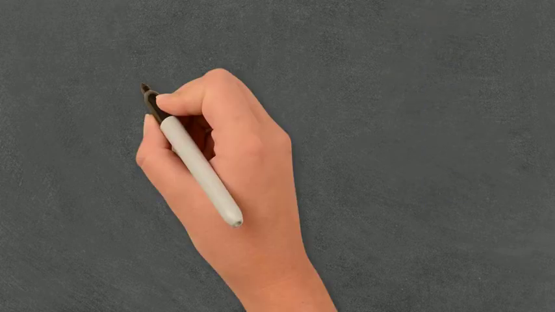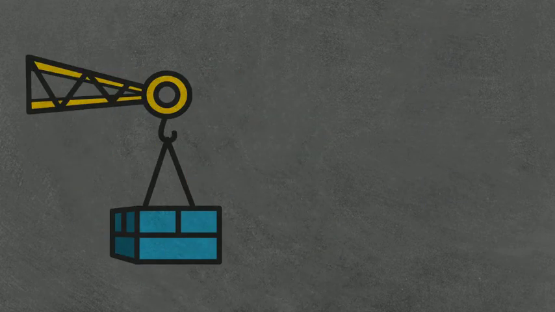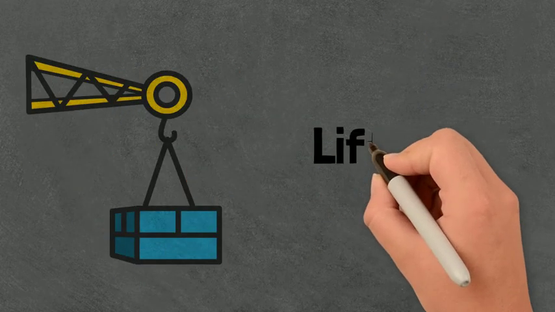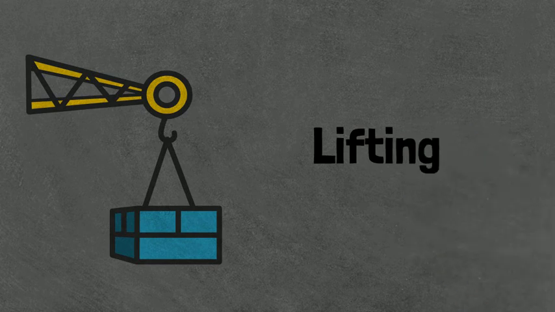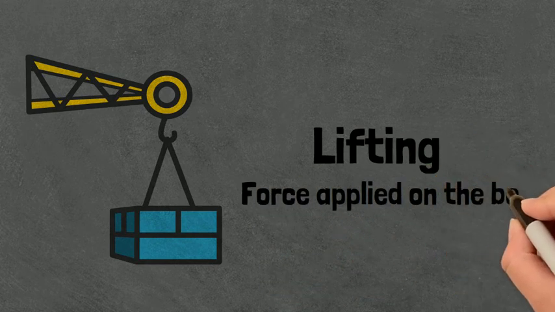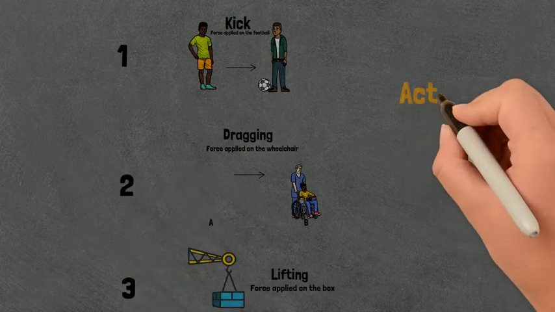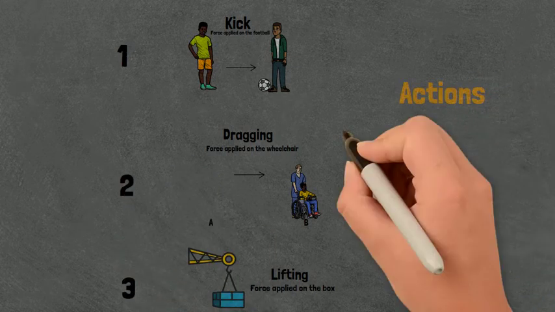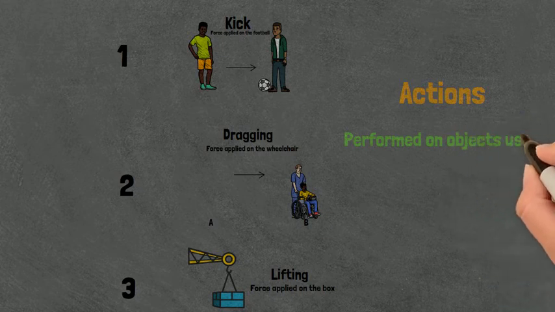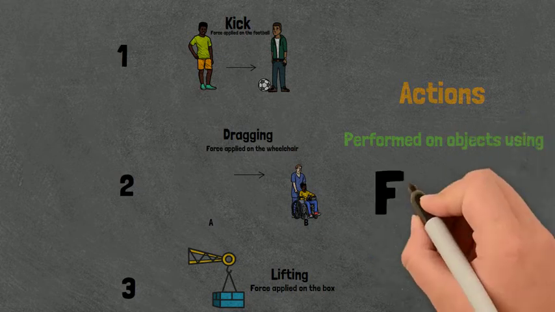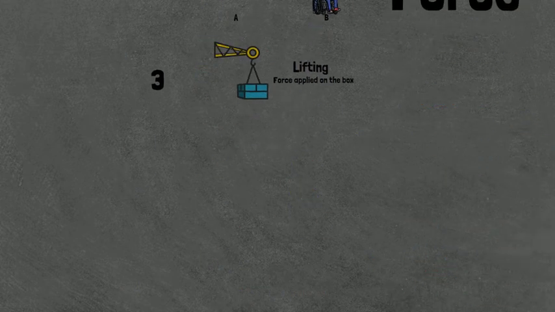Similarly, we lift or pick things up. When we lift something up, we say that we applied a force on that object. Here, lifting is the form of force applied. These are the three very common examples that we use, and there are many other actions and examples that can be performed using force. We can describe all these actions under two actions, namely pushing and pulling.